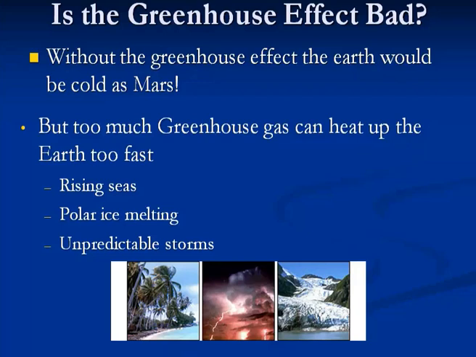But this rising concentration of CO2, which I already told you is around 0.4% per annum, is problematic. Too much greenhouse gas can heat up the earth very fast. That raises the sea level, melts the polar ice caps, and causes unpredictable storms.